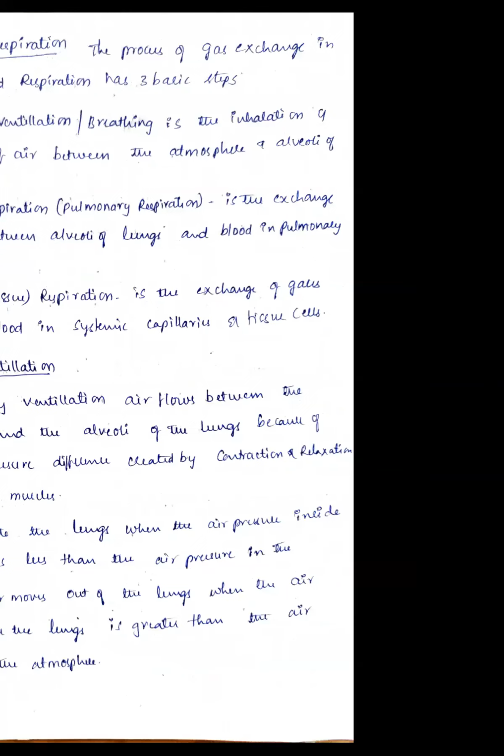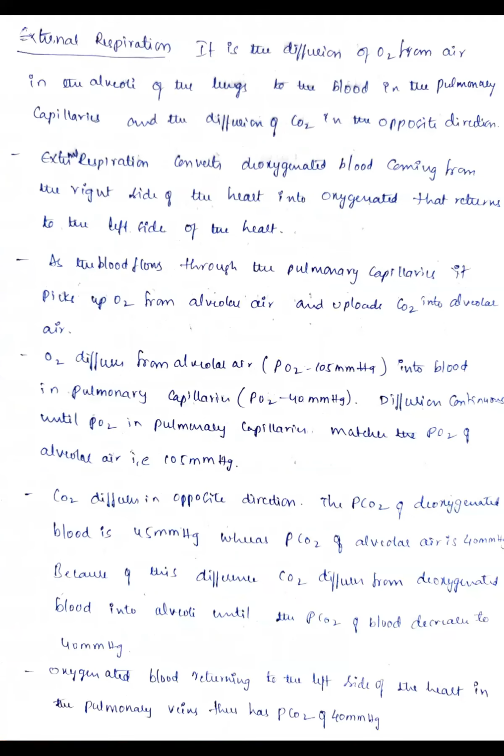Okay, and next we'll see about the external respiration. See here what happens in case of this external respiration. It is the diffusion of oxygen from the air in the alveoli of the lungs to the blood in the pulmonary capillaries. Clear? This is the second step, that is now the air present in the alveoli of the lungs diffuses into the blood in the pulmonary capillaries. That you will call an external respiration, right?